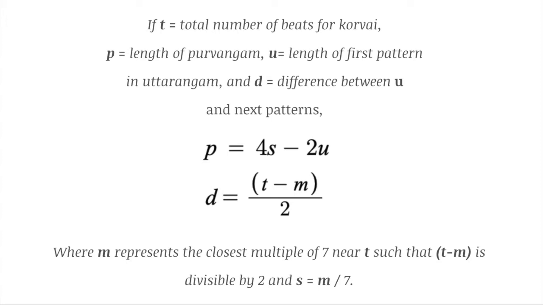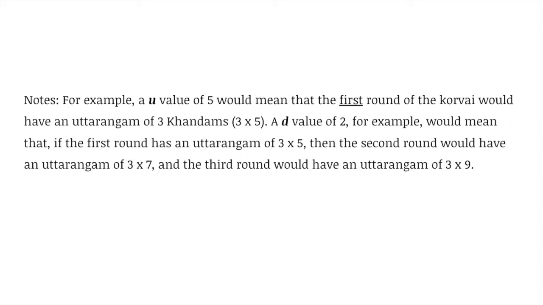So just a couple notes about some of the variables defined in this part. For example, a U value of 5 would mean that the first round of the Korvai would have an Uttarangam of 3 Khandams or 3 5s. And a D value of 2 would mean that, for example, if the first round had an Uttarangam of 3 5s, the second round would have an Uttarangam of 3 7s, and the third round would have an Uttarangam of 3 9s.